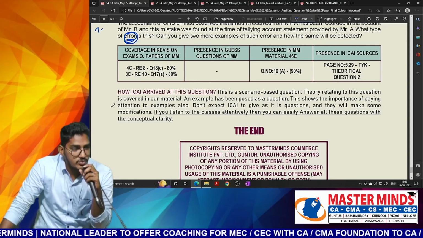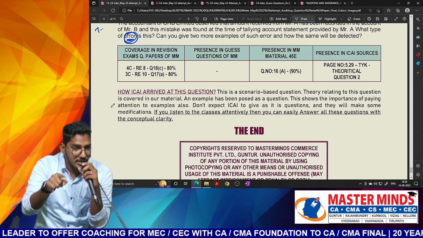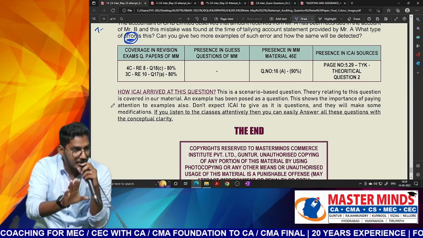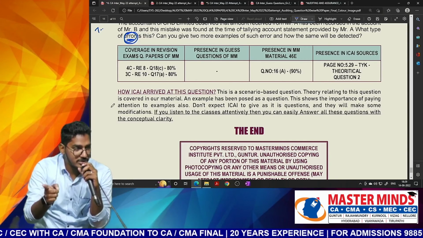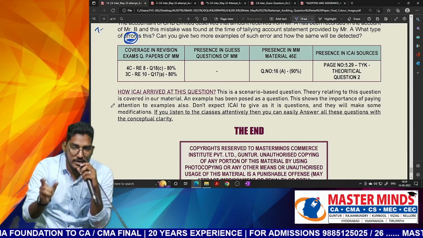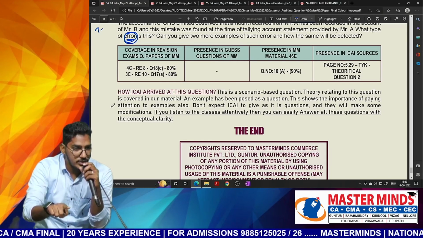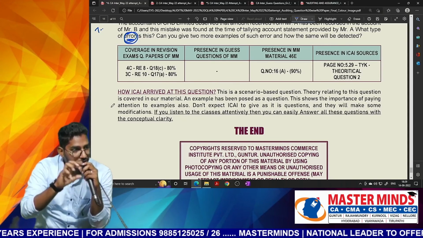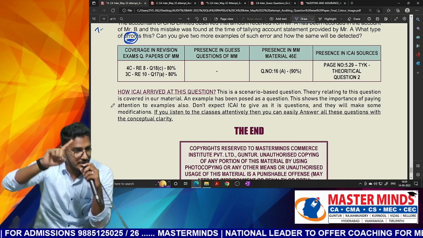So what you are supposed to do with those statements is, as I have told, ask what if 'not' is removed here, what if terms are replaced, what if 'and' is in place of 'or'. You have to pose this kind of questions to yourself, and along with that, at the end of the chapter, test your knowledge. I don't know how many of you are going through that. At the end of the chapter, whatever test your knowledge questions are there, try to solve them. The more you solve, the more you will get analytical skills, how to analyze a given question and link it with the proper answer.